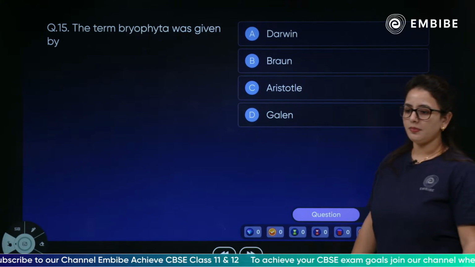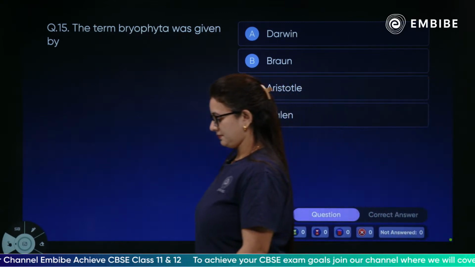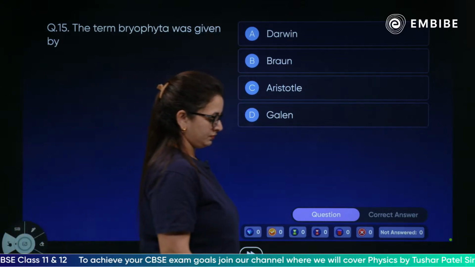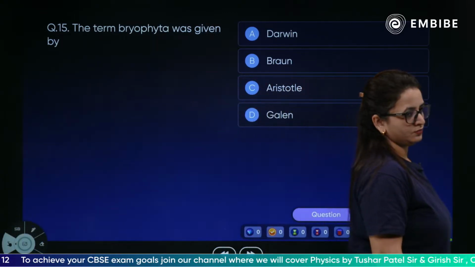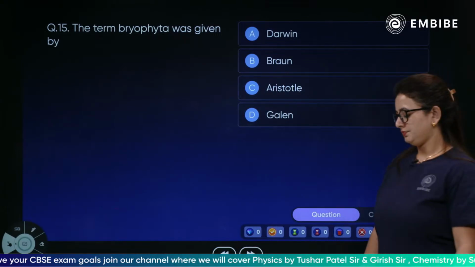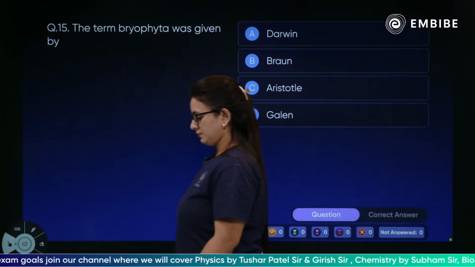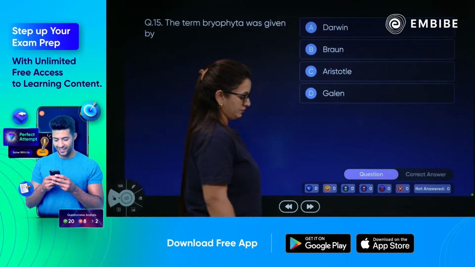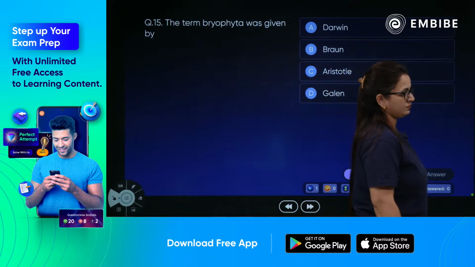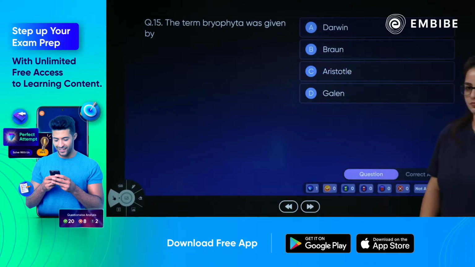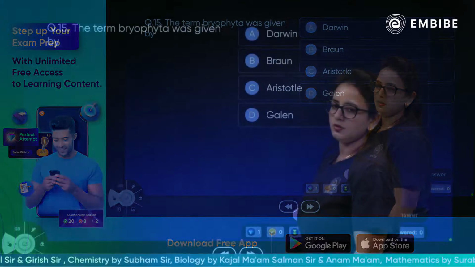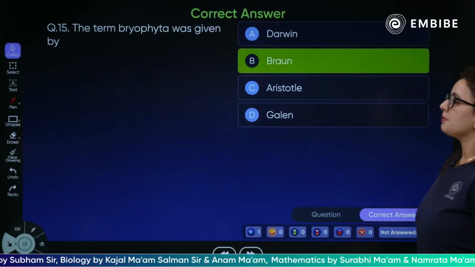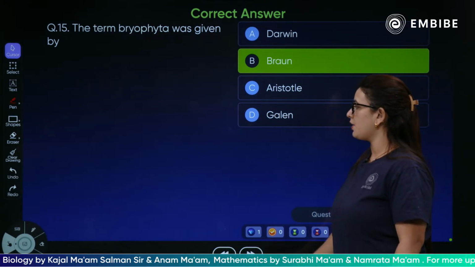Who gave the term bryophytes? Braun gave the term bryophytes.